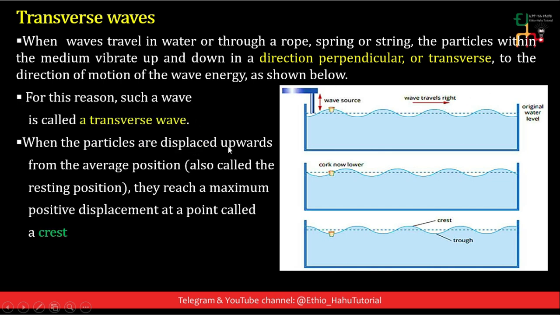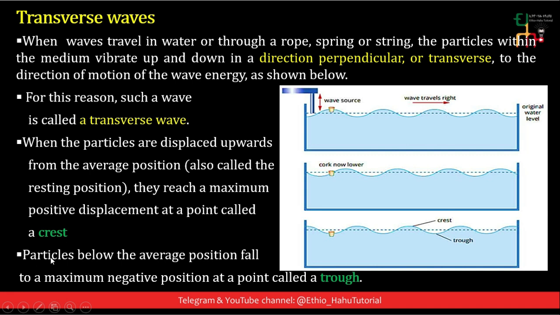When the particles are displaced upwards from the average position, also called the resting position, they reach a maximum positive displacement at a point called the crest. The maximum displacement of the particles of the medium from the equilibrium position is known as the crest. Whereas particles below the average position fall to a maximum negative position at a point called the trough. That is, this is the negative maximum displacement of the particles of the medium and is known as the trough, whereas this is the maximum displacement, which is known as the crest.